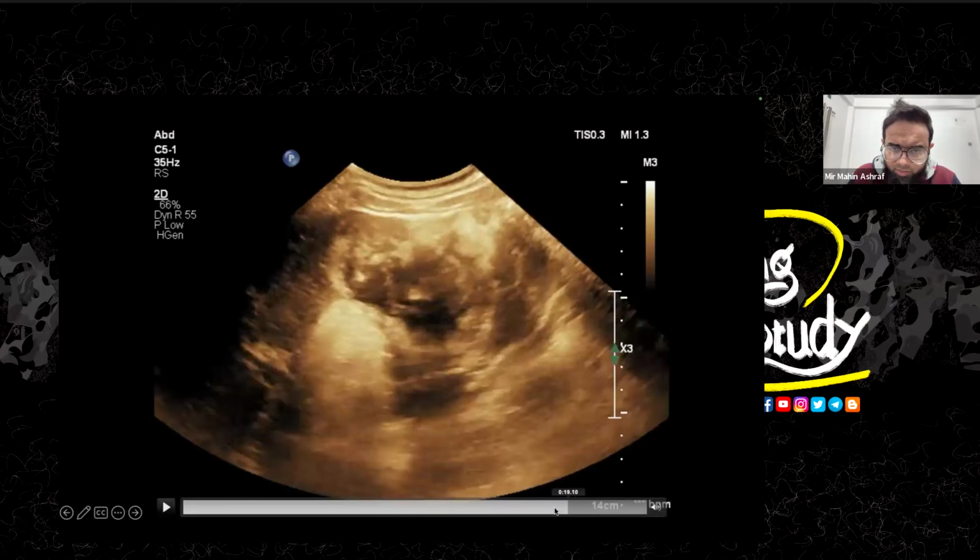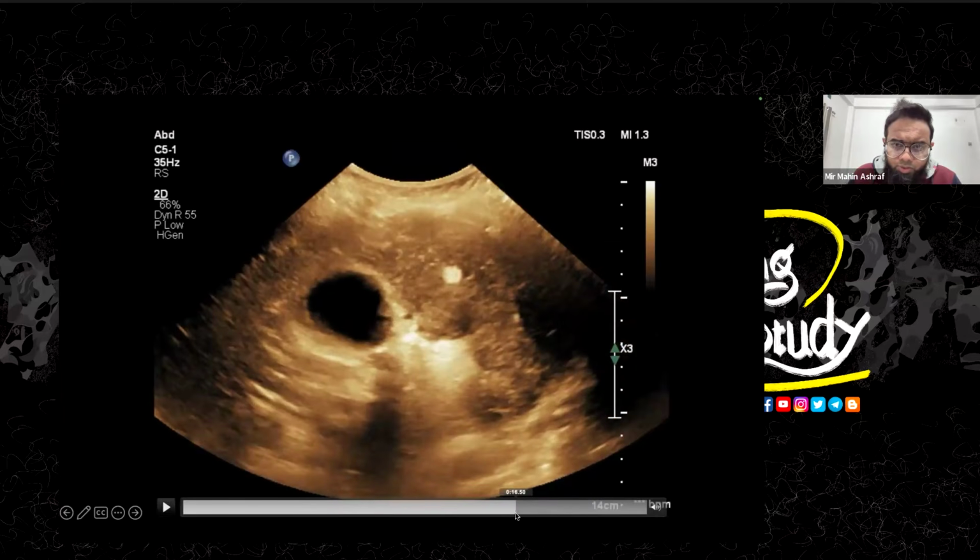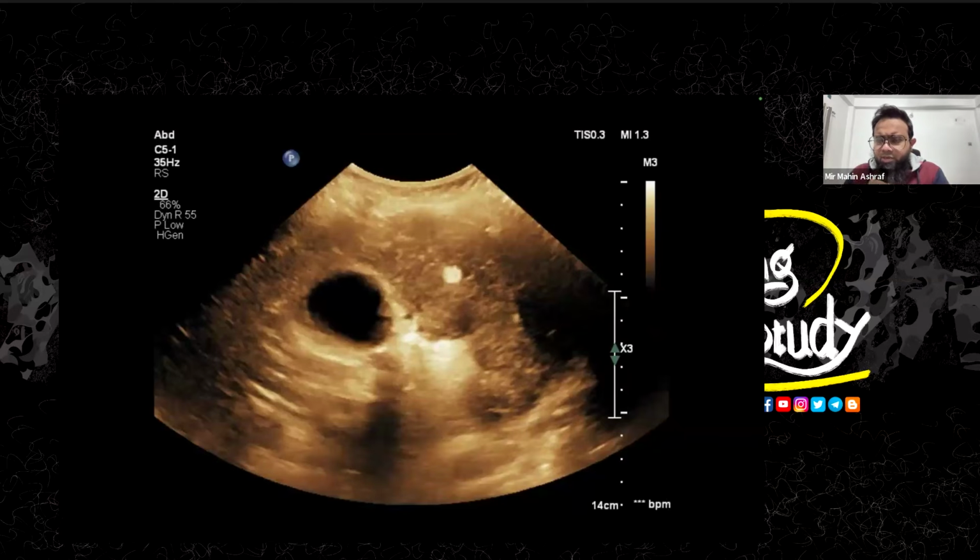Let me freeze the image. Let me go a little bit backward. So you see this echogenic structure. Okay, so this is a round, well-defined echogenic structure.